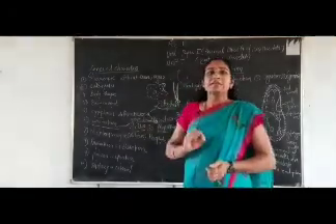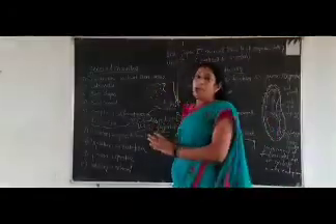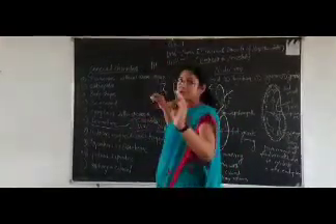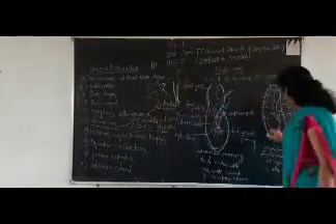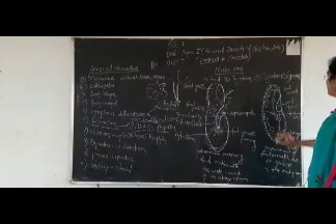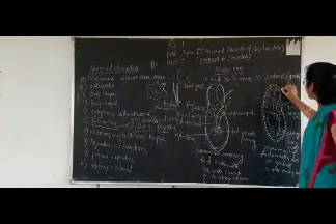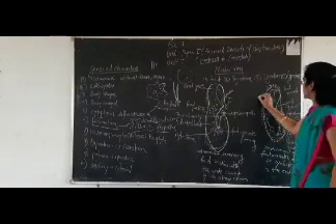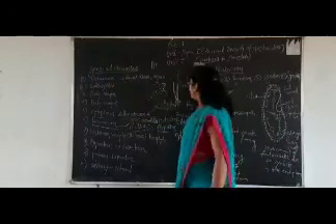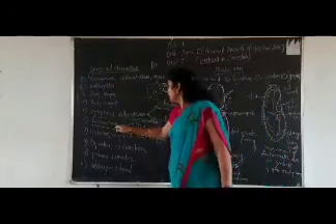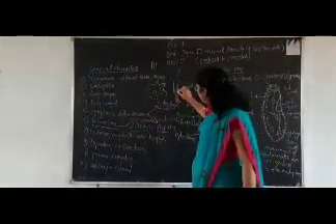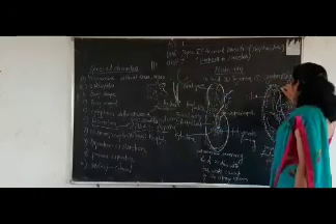And then the third one is the cilia. What are cilia? Cilia are also like flagella, but cilia are short thread-like structures, just like a brush. Look here. This one is the paramecium, and the outer body part of this paramecium is covered by fine thread-like structures, and these are called cilia. It means that in protozoa there are locomotory organs present, and these are pseudopodia, then flagella, and then cilia.